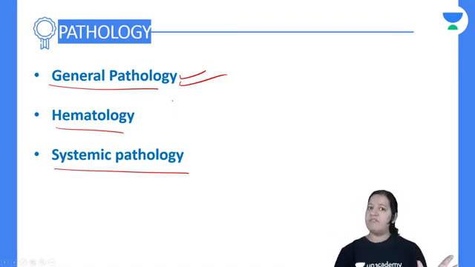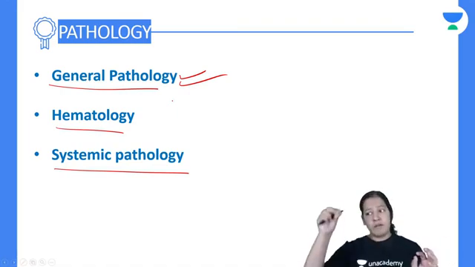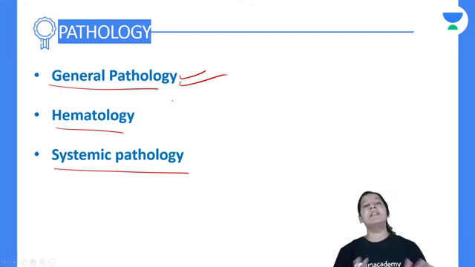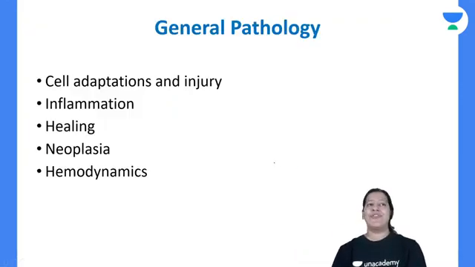Because you have already watched the videos, you have understood the concept, and you have a bird's eye view of what is given in this chapter, and you have made your notes. Now whatever additional information you get from Robbins, you can add to your notes. Done. So that is the thing. Anyways, I will start general pathology.